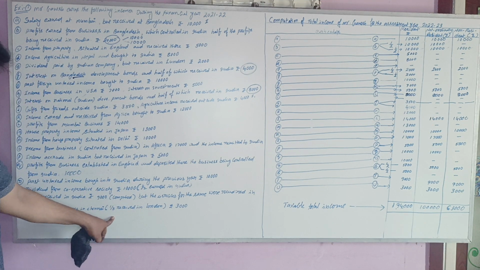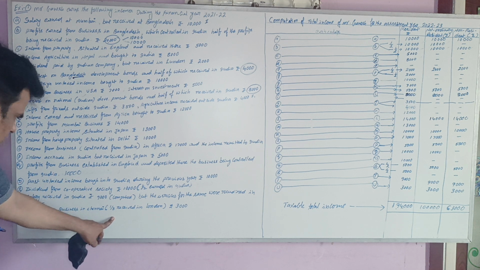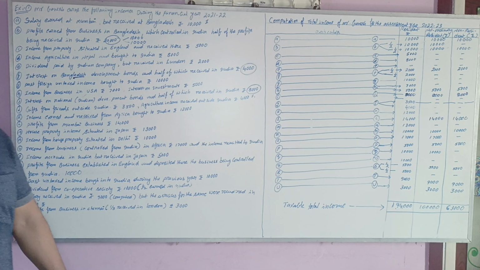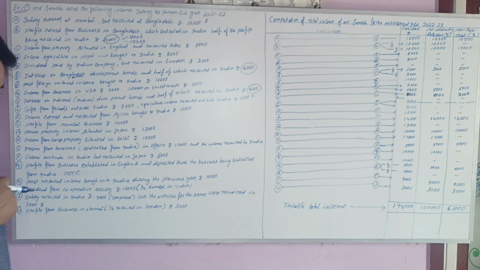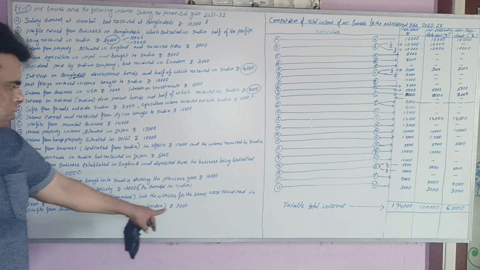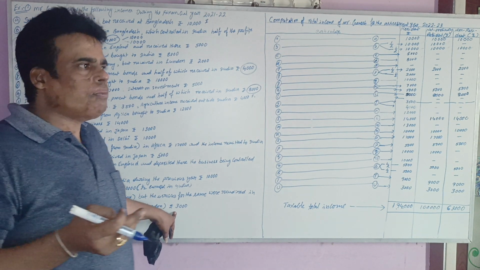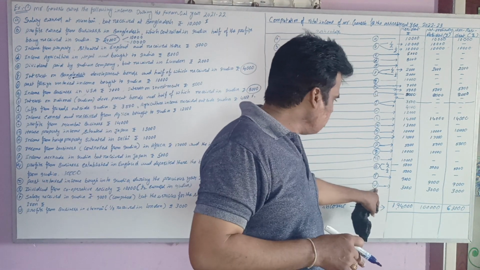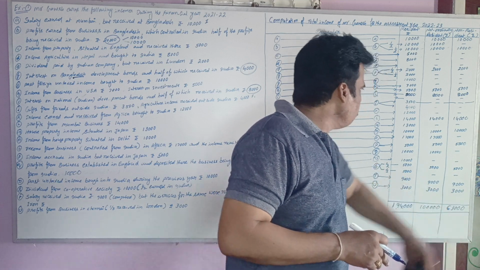No other point is taken into consideration because one third was received in London. So the 3,000 is earned in India because of Chennai. That's why it should be treated as Indian income, taxable for all persons.